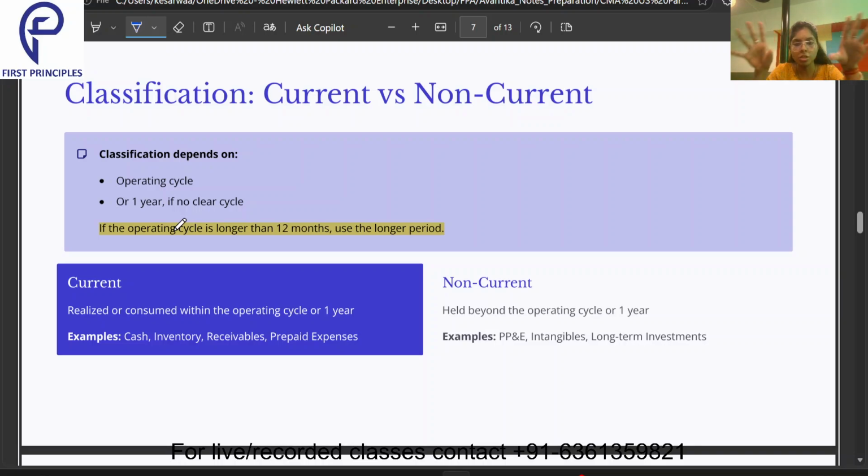Now, very simple, just to summarize once again, how do we determine whether an asset or a liability is current or non-current? First of all, we will see the operating cycle. If the operating cycle is less than 12 months, then 12 months is going to be the duration under which whatever is falling will be termed as current. If the operating cycle is longer than 12 months, suppose it is given in the question as 14 months, then to determine any asset or liability as current, it will be 14 months. Now, current means what? Realized or consumed within the operating cycle or 1 year, whichever is longer. Non-current means what? Held beyond the operating cycle or 1 year.